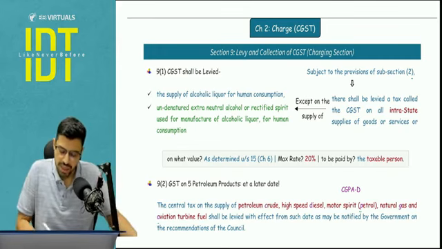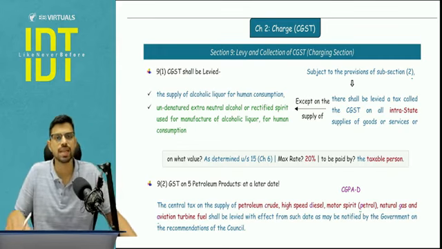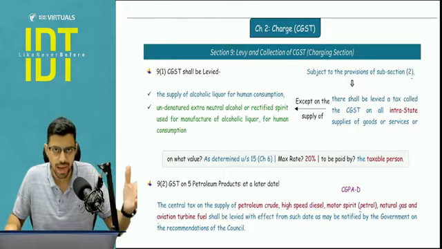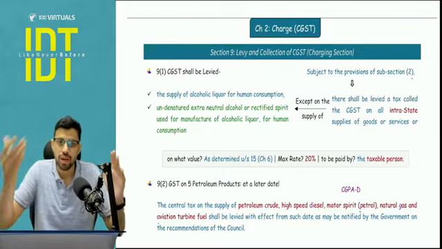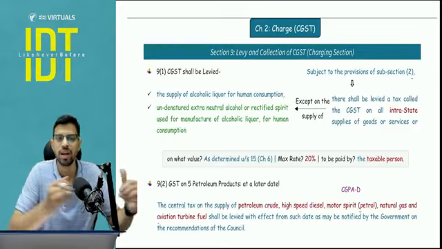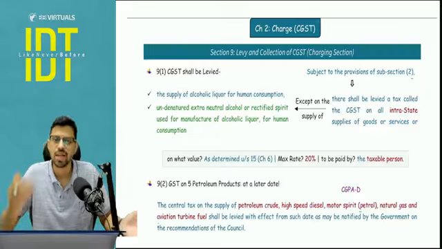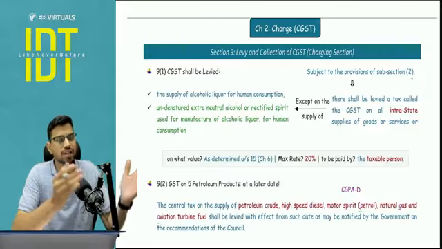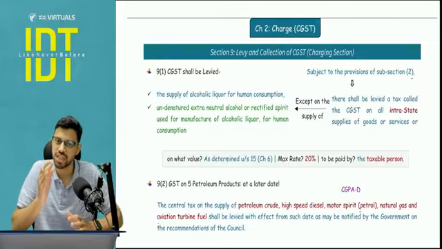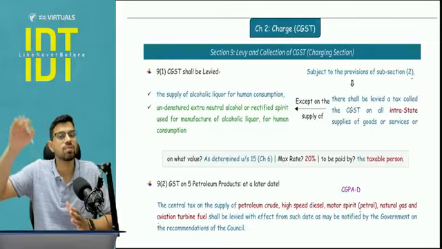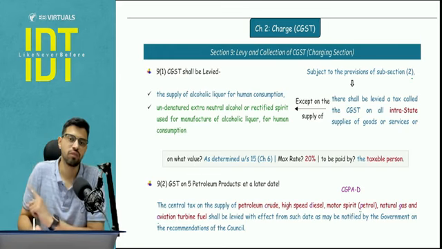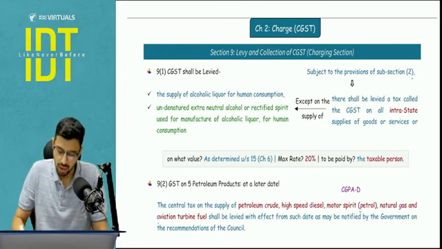Now here the charging section. What is charging section? We understood section number 7 defines and talks about the supply, that is the taxable event. But we need to have one section in the entire act which says that if there is a taxable event, we are going to charge GST. So for example, in your PGBP, that is section number 28 in Income Tax Act. Similarly, in our GST, we have section number 9 for the CGST, section number 9 of the respective SGST, and section number 5 for the IGST. Is it clear? Now let's start.